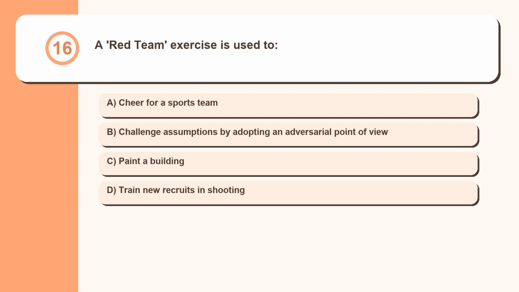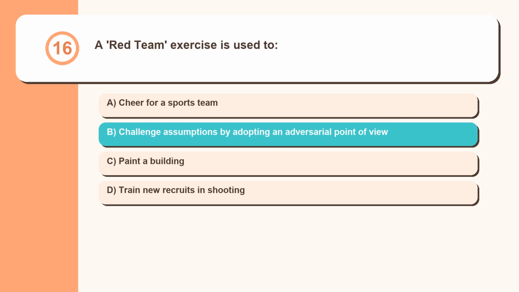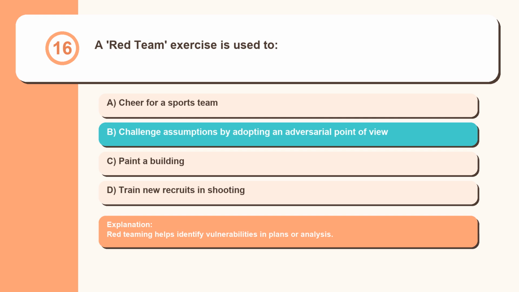Question 16. A red team exercise is used to cheer for a sports team, challenge assumptions by adopting an adversarial point of view, paint a building, train new recruits in shooting. Red teaming helps identify vulnerabilities in plans or analysis.